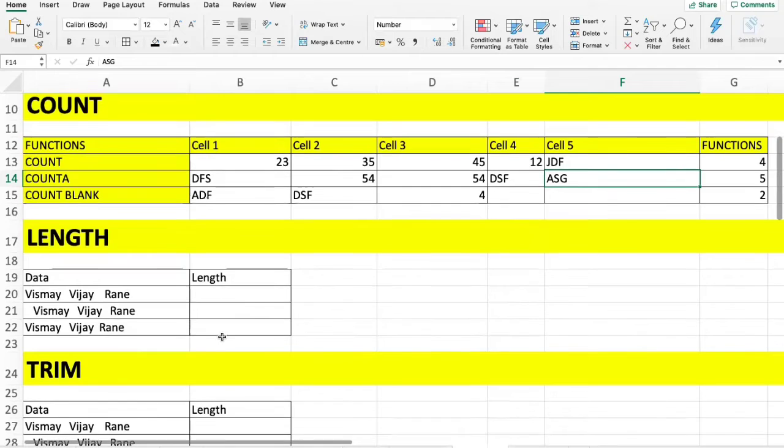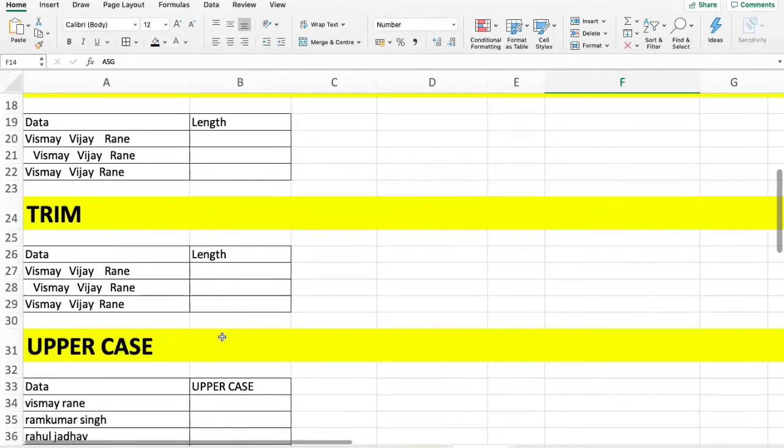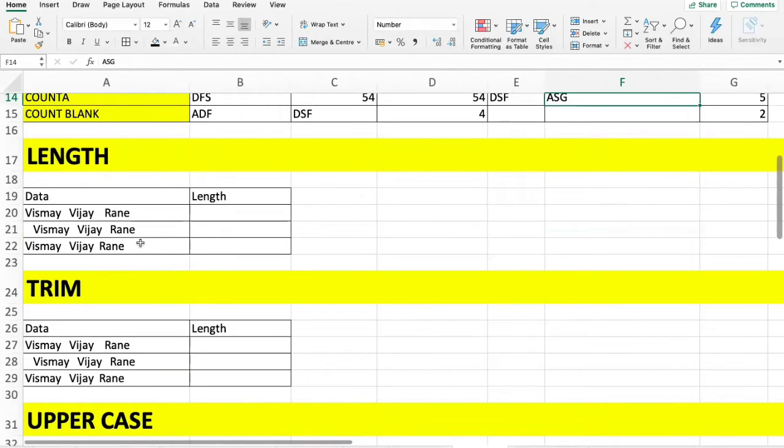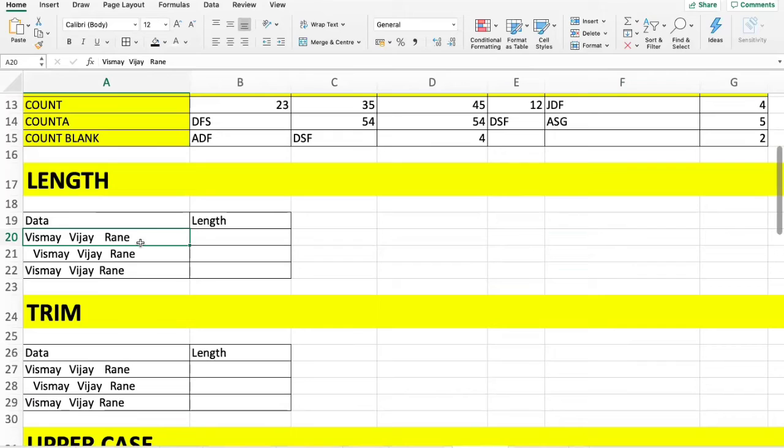Thanks, Akshay. So let's move on to length. Length is nothing but counting the characters in a particular cell. Suppose this is my name, Vismay Vijay Rane. I have 2 spaces, 3 spaces between my first name and middle name, and again 3 spaces, 4 spaces between my middle name and last name. Now I want to count the length of this particular cell.